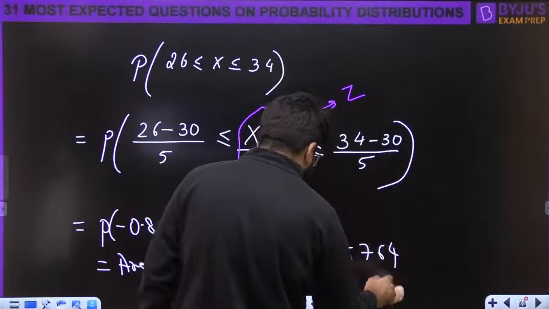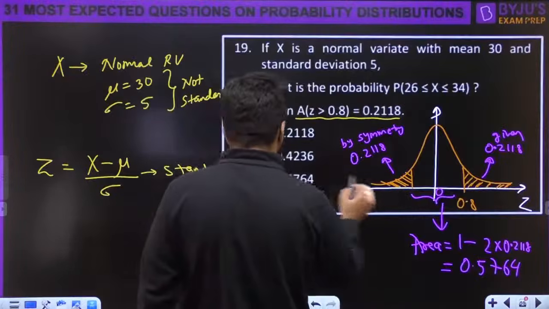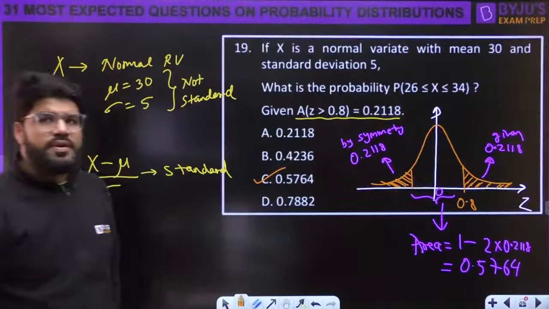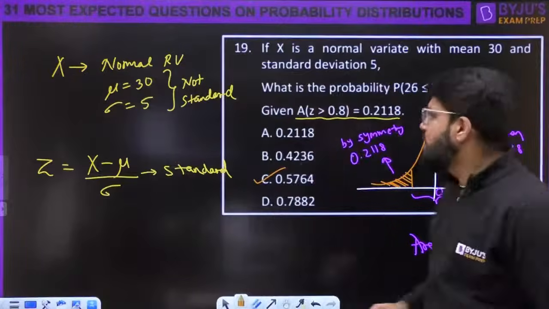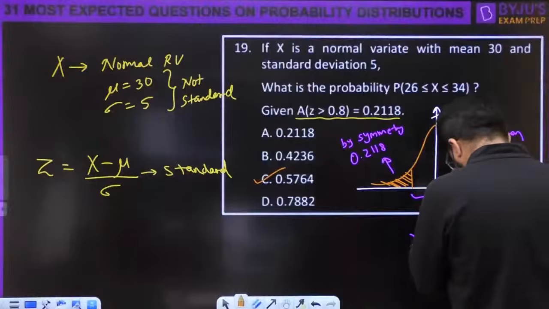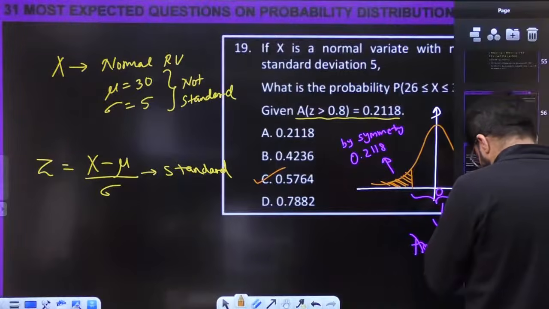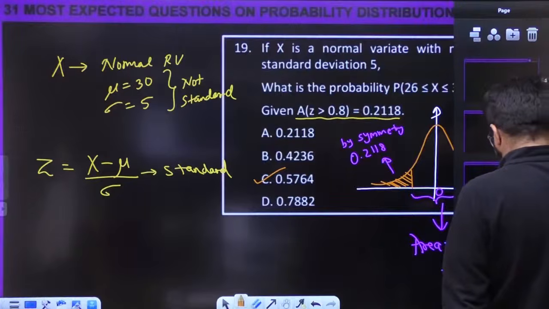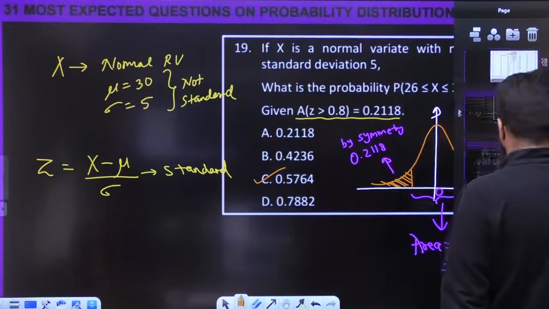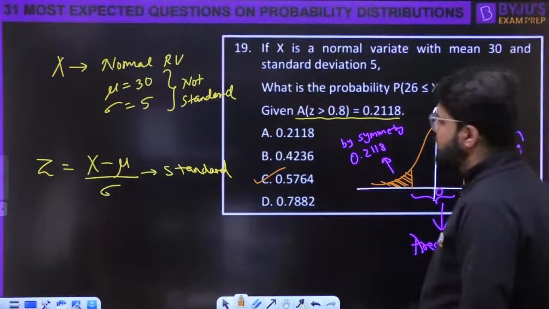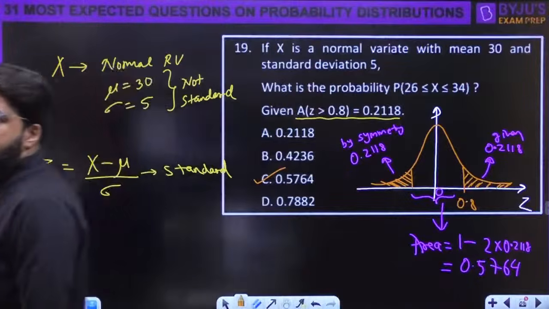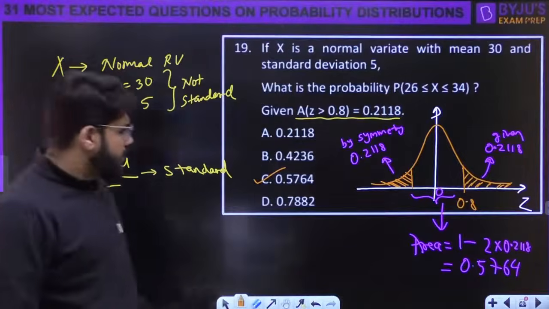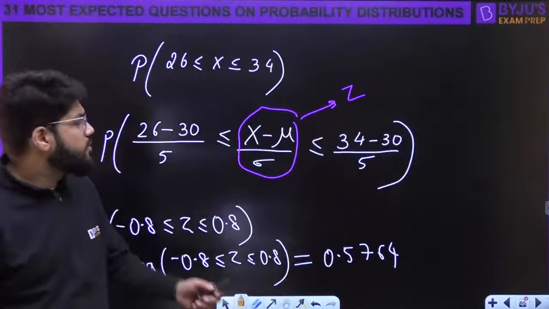The slight symmetry also you had to apply. 0.5764. Everybody, 0.5764 is the answer. Done. Close करते हैं. All right. Done. Next question.